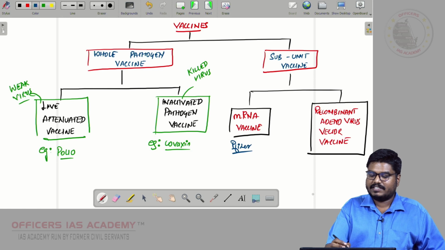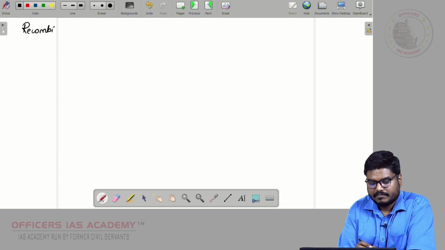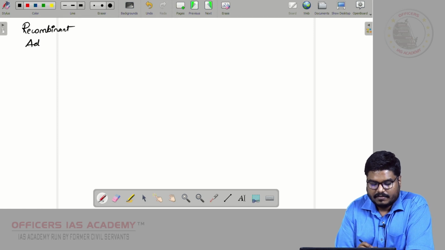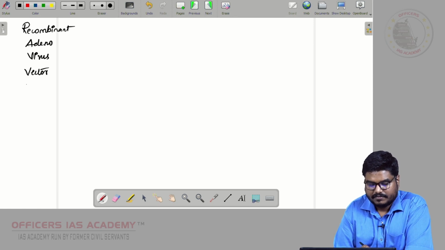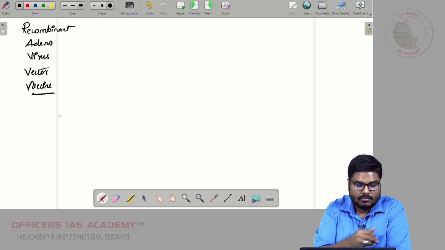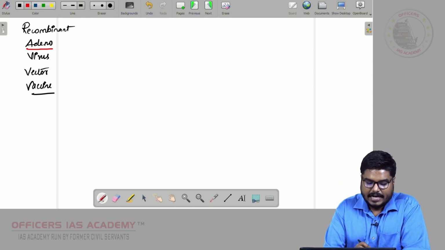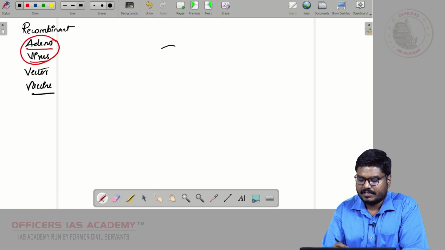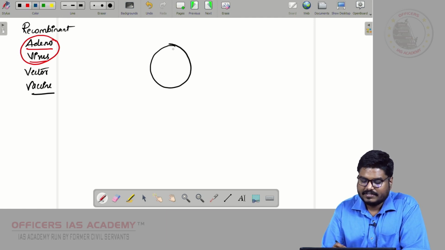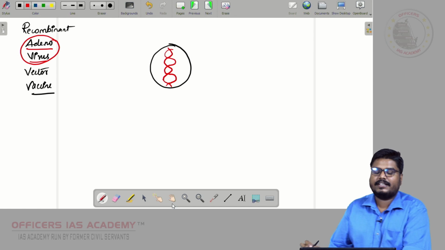Now, recombinant adenovirus vector vaccine. What is this recombinant adenovirus vector vaccine? Friends, adenovirus is a virus, and this adenovirus has DNA.